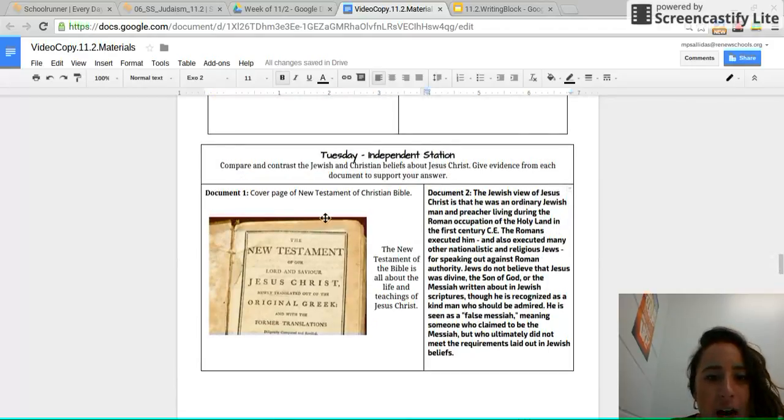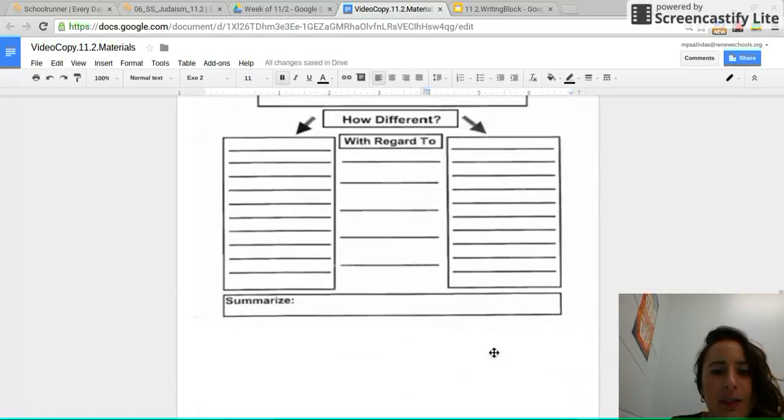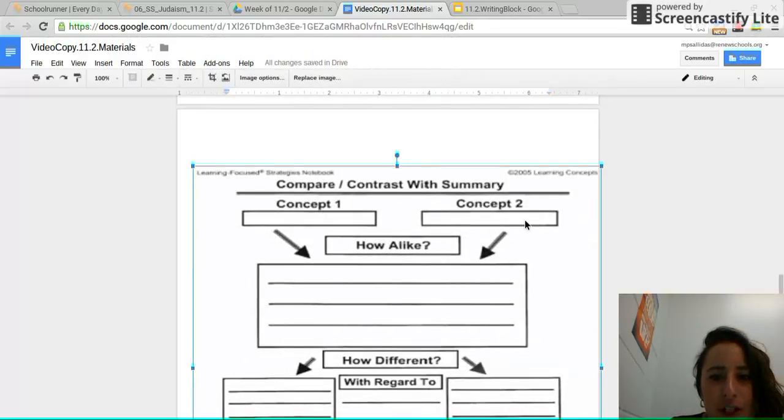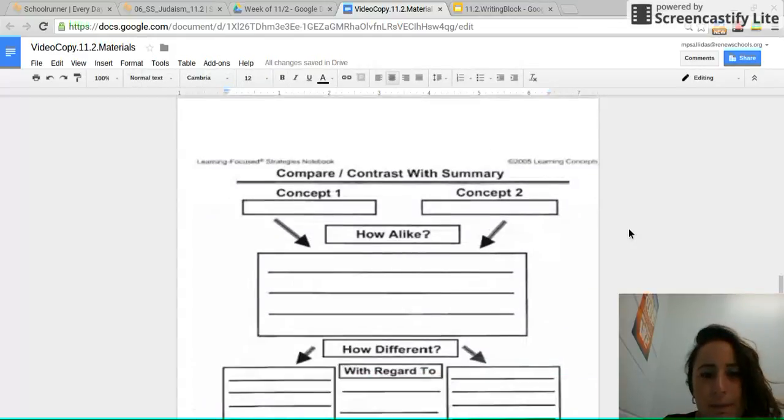So again, these two documents should right now be annotated for all of the beliefs about Jesus Christ, because that's what you are going to be writing about in your DBQ this week. All right, so now flip to the next page. This is going to be your brainstorm for the compare and contrast piece that we write about. So we're comparing and contrasting two concepts: Jewish belief of Jesus Christ and then Christian beliefs about Jesus Christ. Write those two things down and pause when you're done.